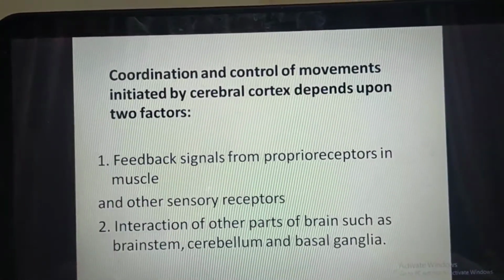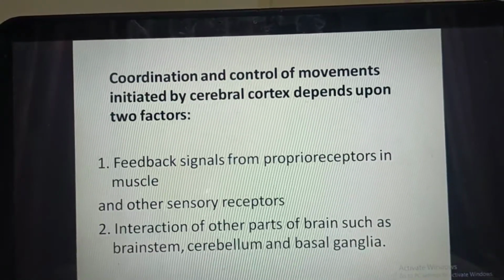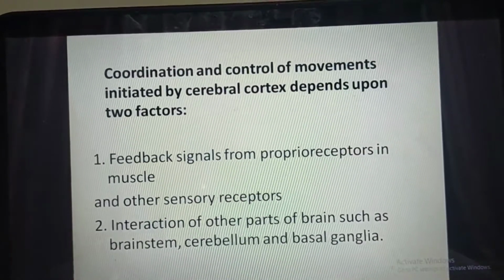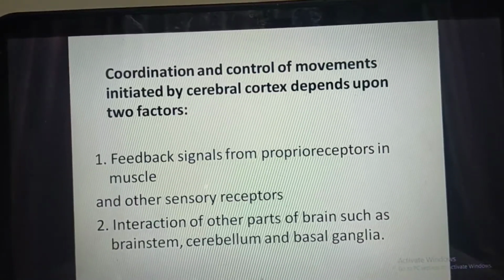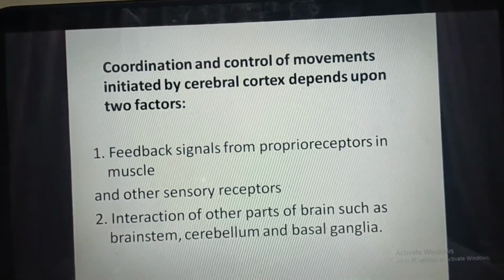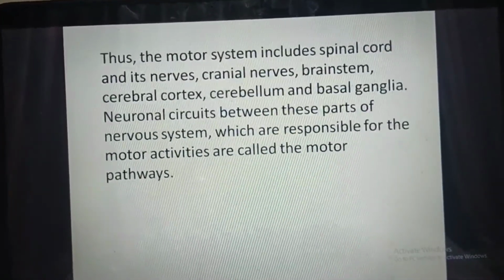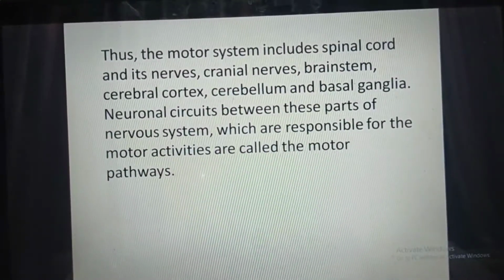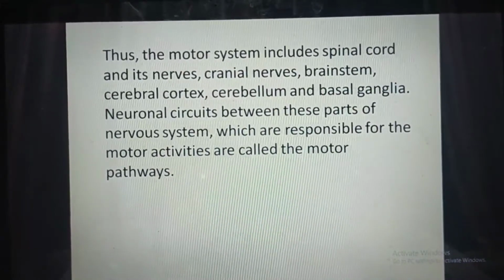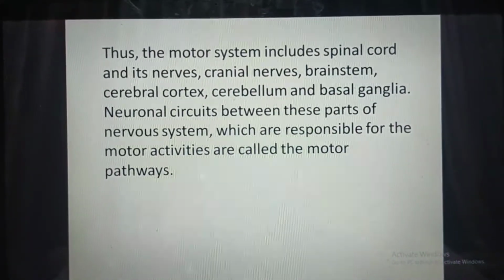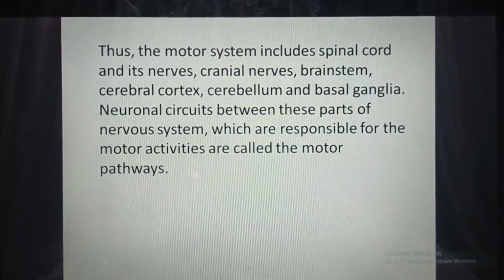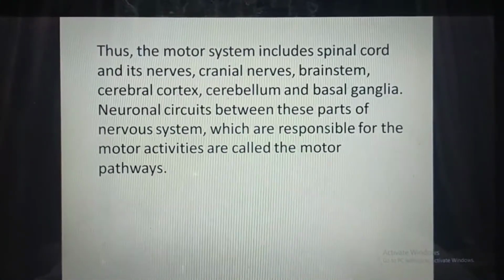Coordination and control of movements initiated by the cerebral cortex depend upon two factors. First is a feedback signal from proprioceptors in muscle and other sensory receptors, and the second is interaction of other parts of the brain such as the brainstem, cerebellum, and basal ganglia. Thus, the motor system includes the spinal cord and its nerves, cranial nerves, brainstem, cerebral cortex, cerebellum, and basal ganglia. Neuronal circuits between these parts of the nervous system, which are responsible for the motor activities, are called the motor pathways.